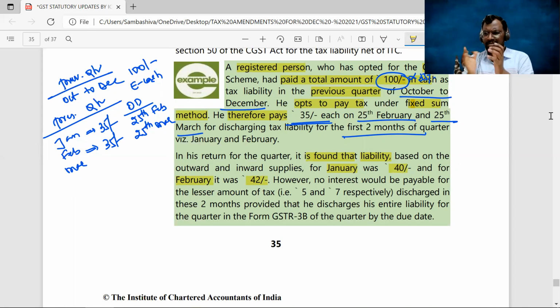So that means, does this amount to default? Now, am I supposed to pay any interest? Answer is no. Because you satisfied that 35% tax paid in cash condition. So no interest would be payable for the lesser amount of tax, that is 5 and 7 respectively, because he satisfied that 35% condition.